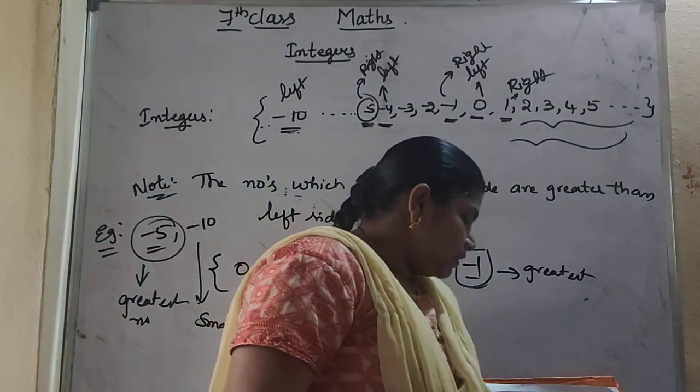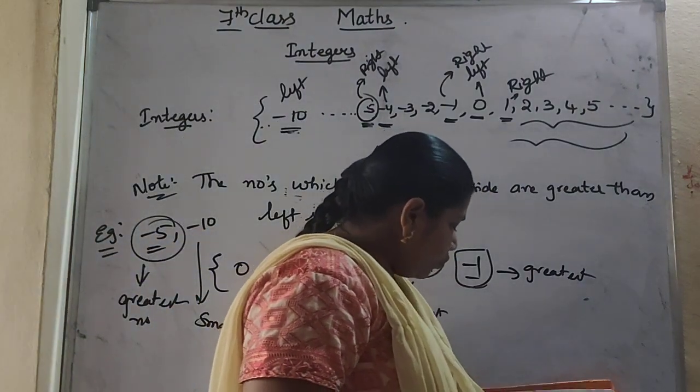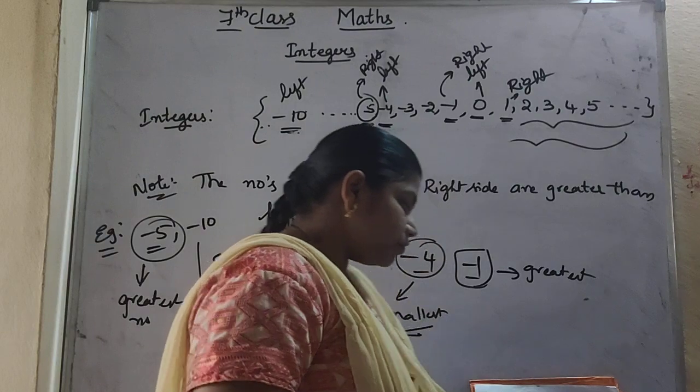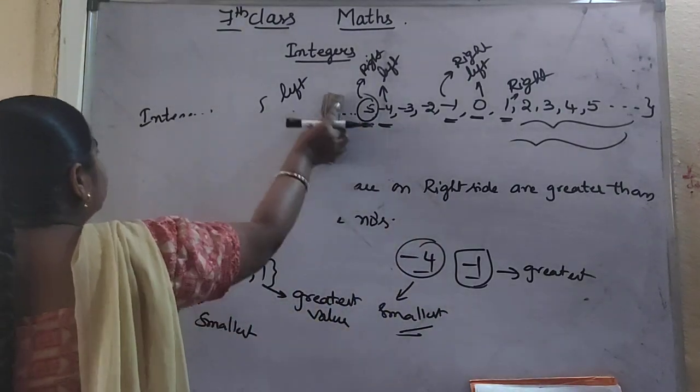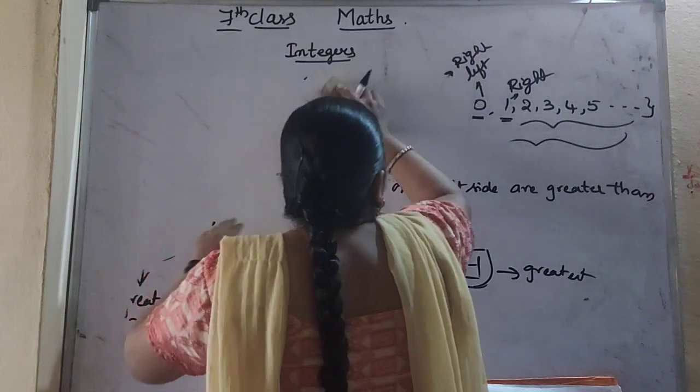Next we are going to learn about addition of integers. So how to add the integers we will learn.